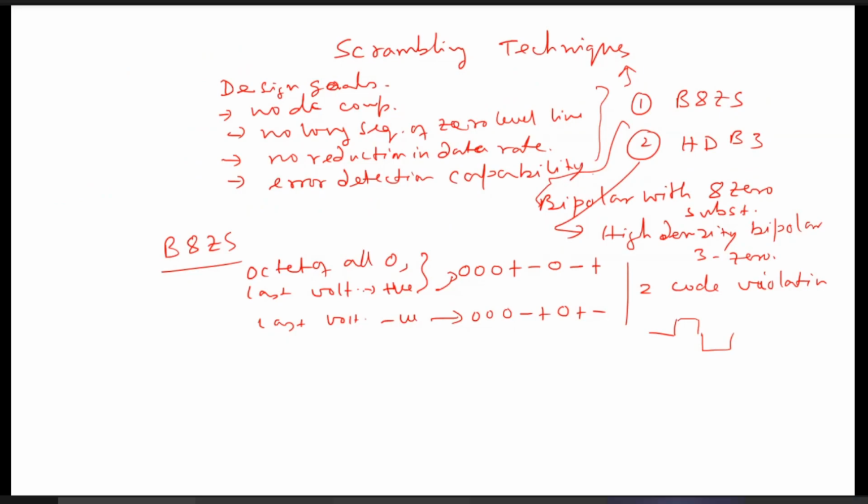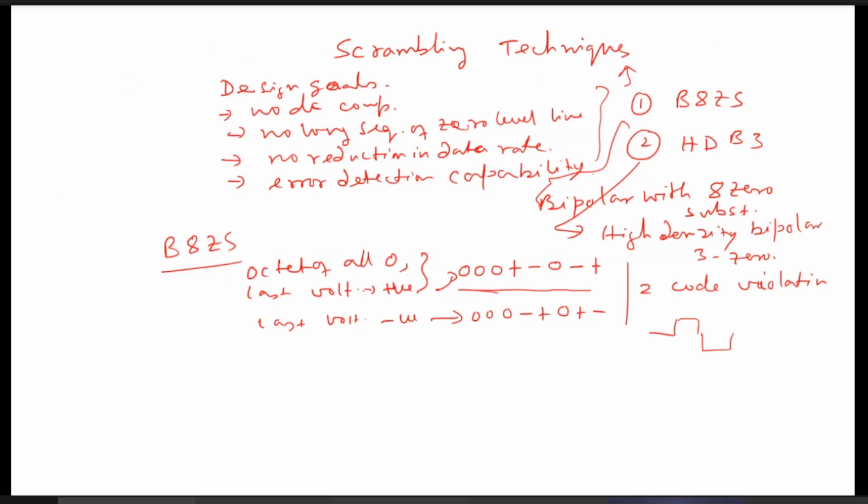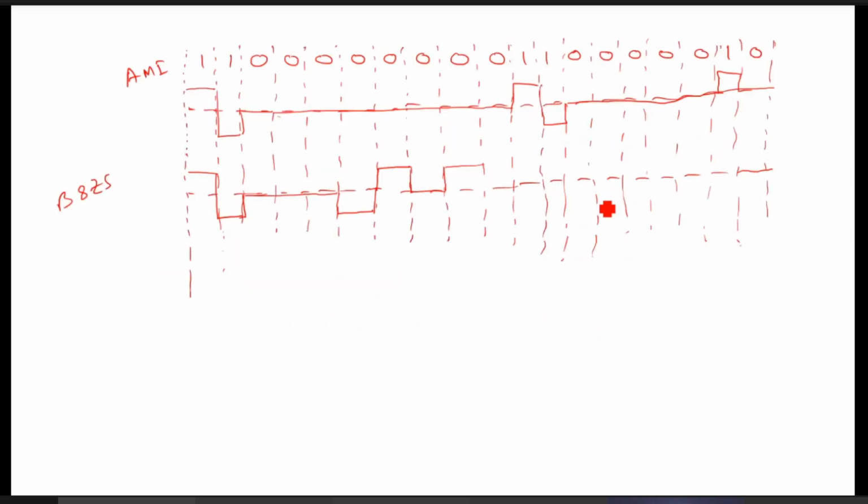0, negative, positive. So 0. 0. Positive, 0, positive, next negative. 0, next negative. This will be the negative. This will be negative. So we can decode it like these things.